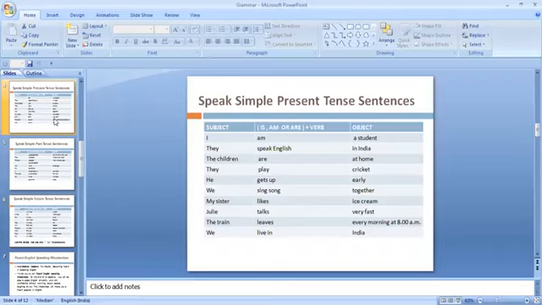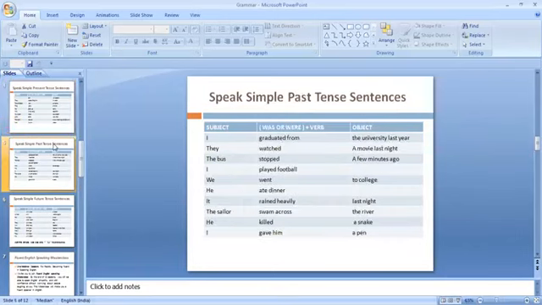Like, I'm a student. They are speaking English in India. The children are at home. They play cricket. He gets up early in the morning. We sing songs together. My sister likes ice cream. Julie talks very fast. The train leaves early morning at 8 a.m. We live in India. So you will be getting that confidence.